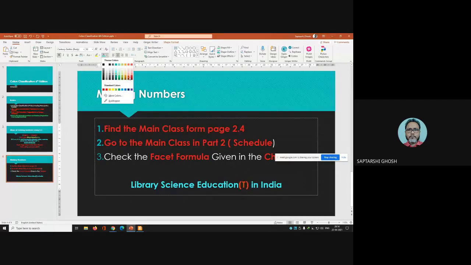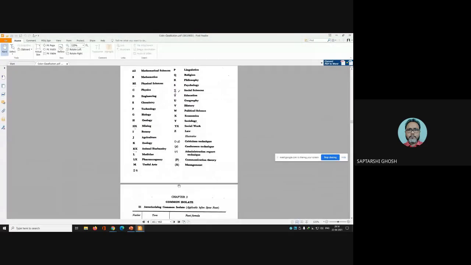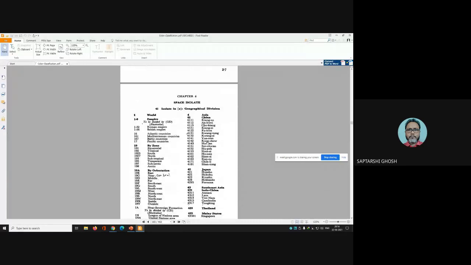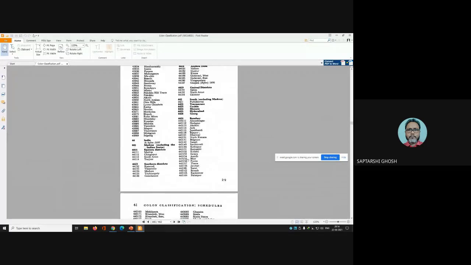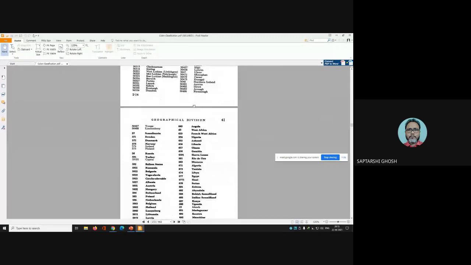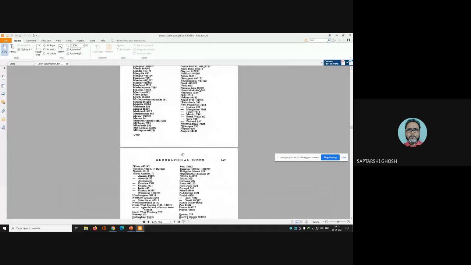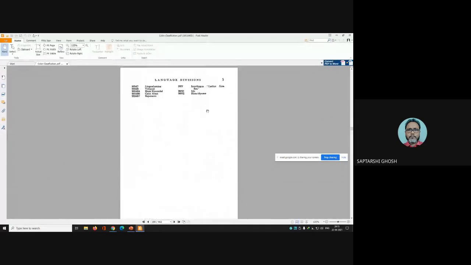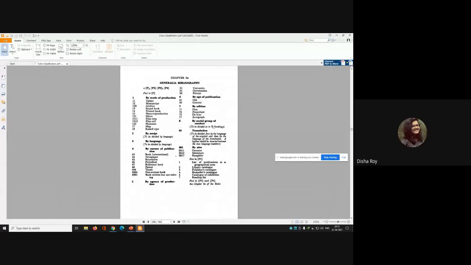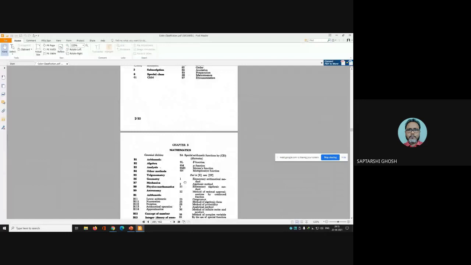Now go to the T class, in the schedule, under part 2. So go to the bottom and find out where the T is. Each and every class is given as a chapter. So now after this one, you will see the chapters. Now see, this is chapter 9A. So like that, it is chapter 9.2, library science. Chapter B, mathematics.